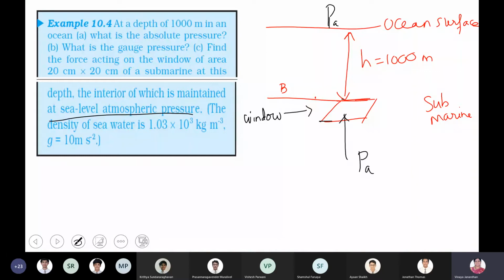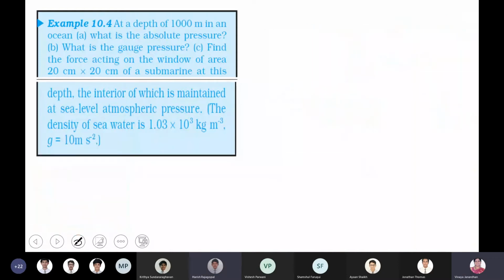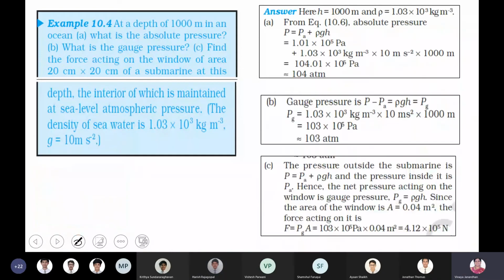Okay. So the pressure below the window is atmospheric pressure. The pressure above the window is the pressure at point B. So what will be the net pressure? What will be the net pressure, boys? Because there is a pressure acting on top, there is also a pressure acting below the window surface. Okay, then we'll go for that. First, the one on top of the window. Okay, you have a rough diagram, boys, and then we'll go for this.